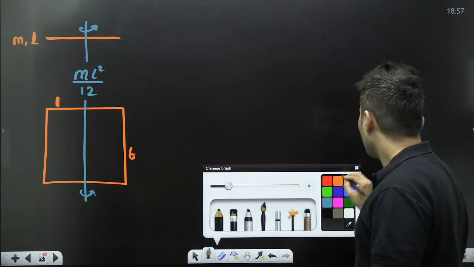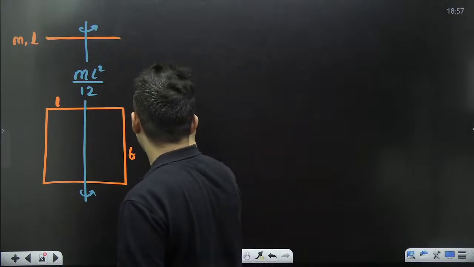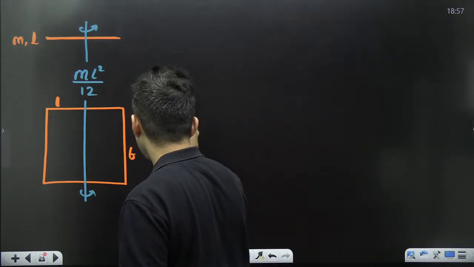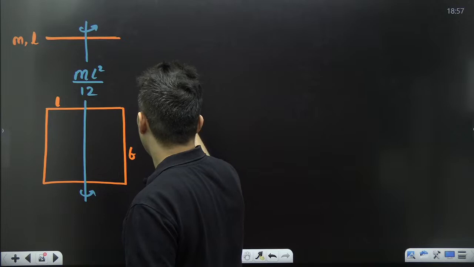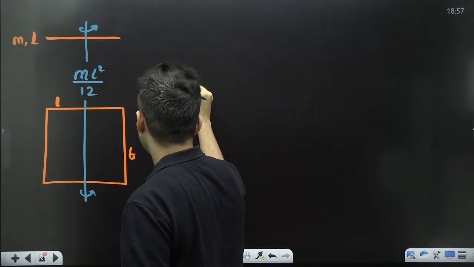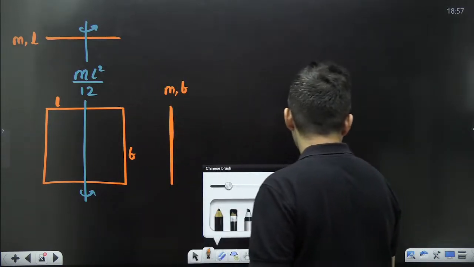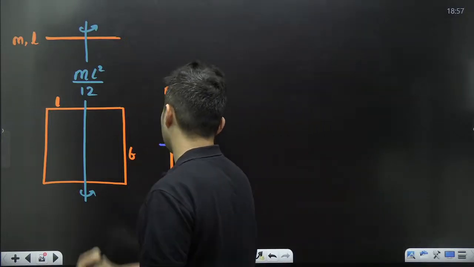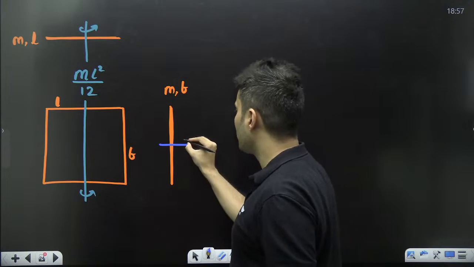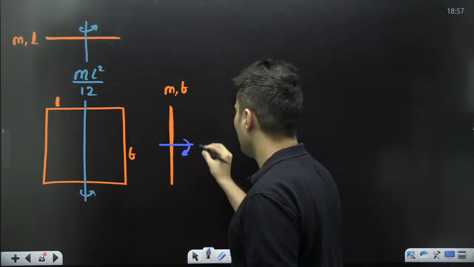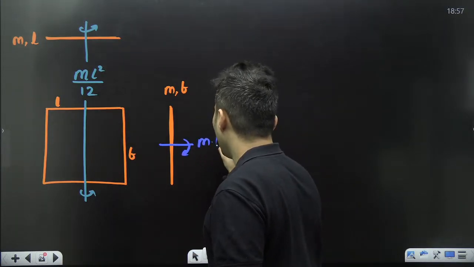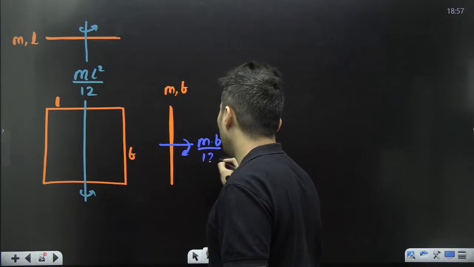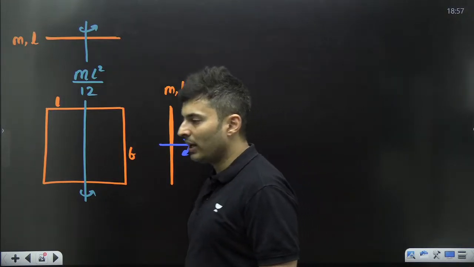Similarly think, had I taken a rod like this of mass M, length B, then the moment of inertia about this particular axis would have been MB square by 12.